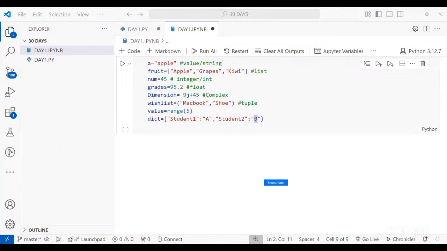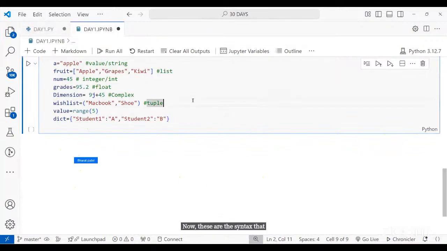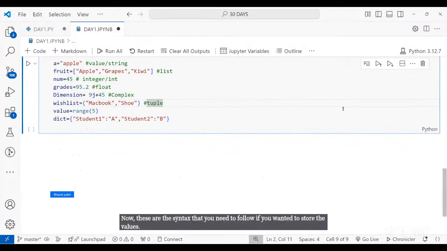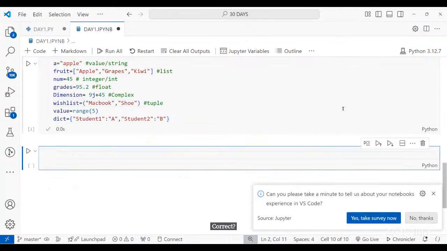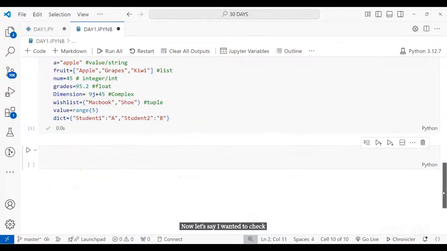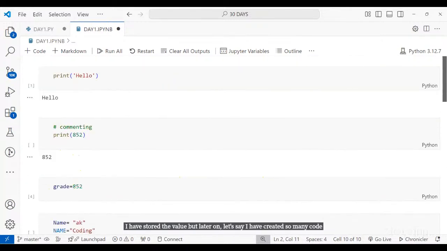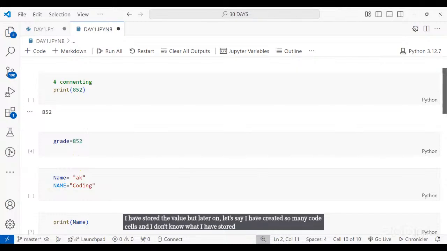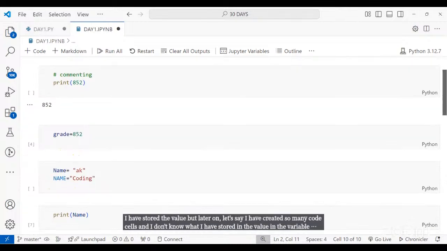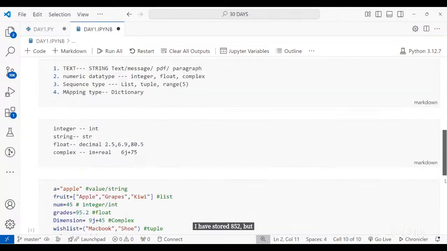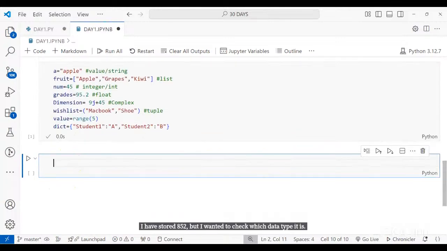Now these are the syntax that you need to follow if you want to store the values. Correct? Now let's say I want to check. I have stored the value, but later on, let's say I have created so many code cells and I don't know what I have stored in the variable grade. I have stored 852, but I want to check which data type it is. So you want to check the data type.